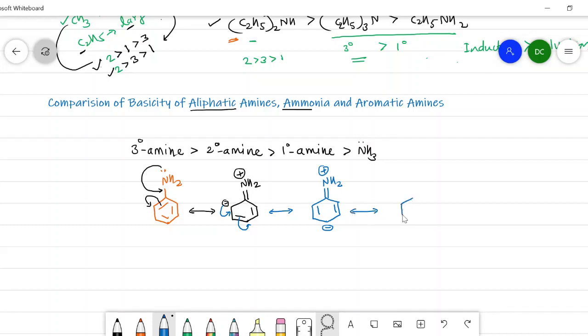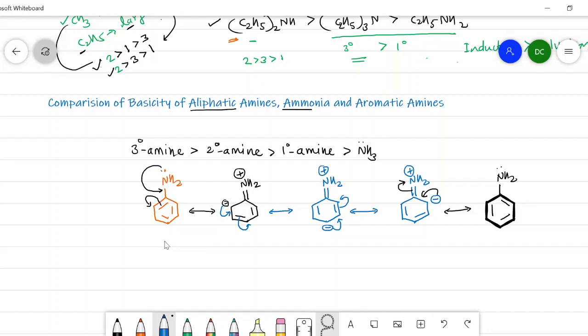Next structure I will write. This will shift here, it will shift here, then negative charge and double bond, NH2 and positive charge, and finally it will shift the electron like this, and we get the final resonating structure of aniline like this. Here there is a double bond, here also a double bond, here also a double bond, and the NH2 group.